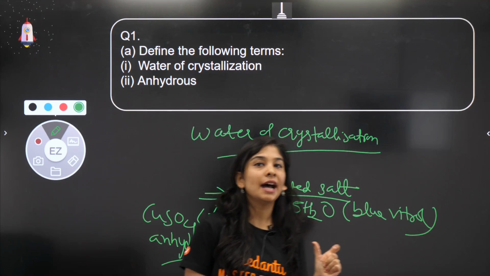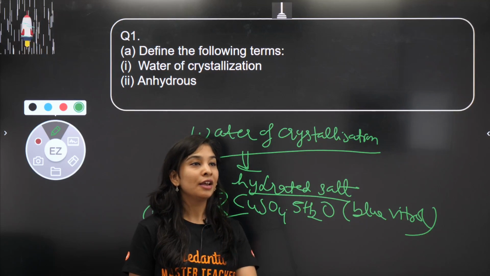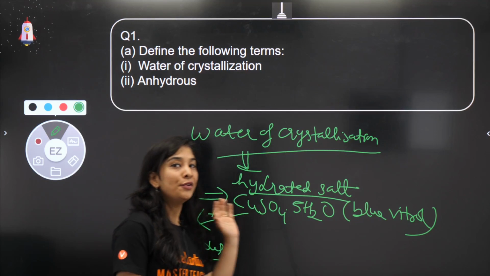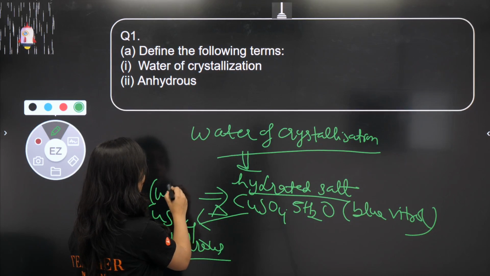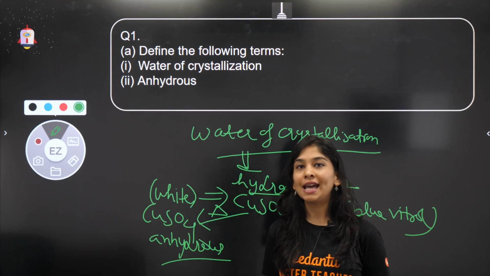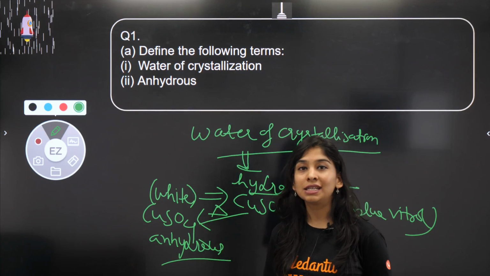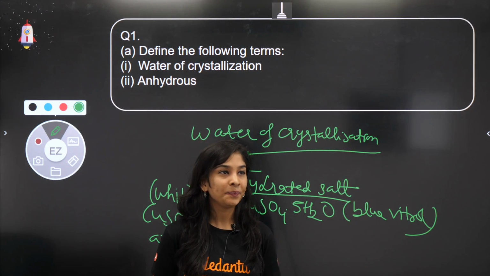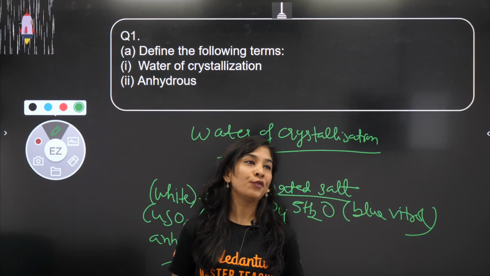And the color of these anhydrous salts would be, tell me, without water. So the color would be white. Okay. So copper sulfate was only blue because of water of crystallization. As soon as you heat it, you will get white color copper sulfate. ठीक है.